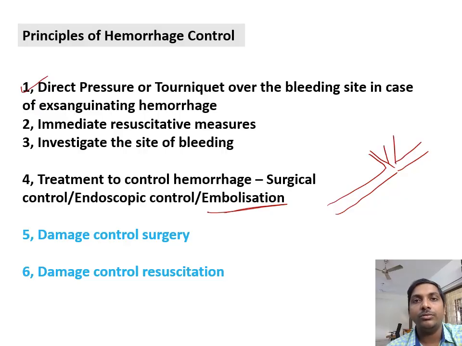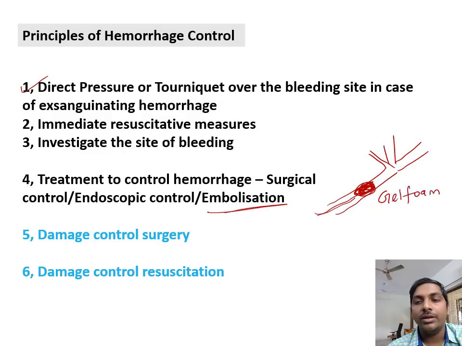What you do is you gain intravascular access percutaneously, and finally you go here with the help of a microcatheter and you deploy an embolic agent, right? This embolic agent usually will be a gel foam. So when you apply it, the bleeding won't happen. So this is the concept of embolization. And there are two new concepts called damage control surgery and damage control resuscitation. We will discuss these now.